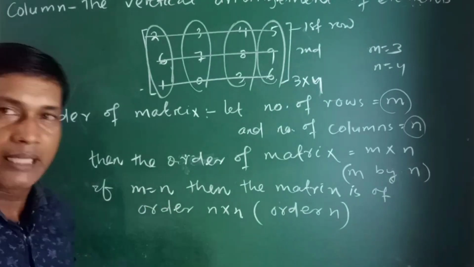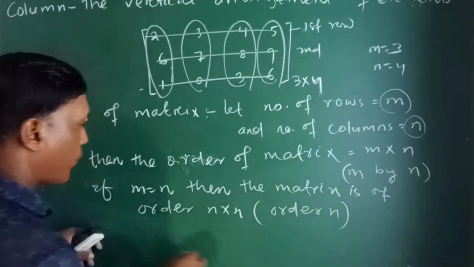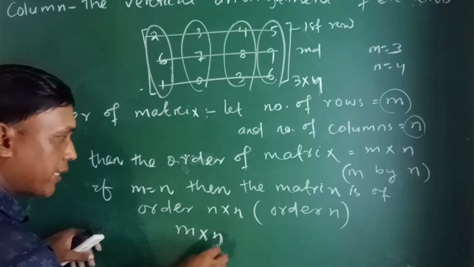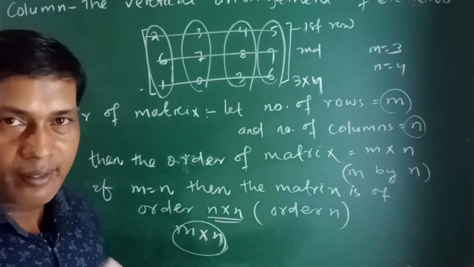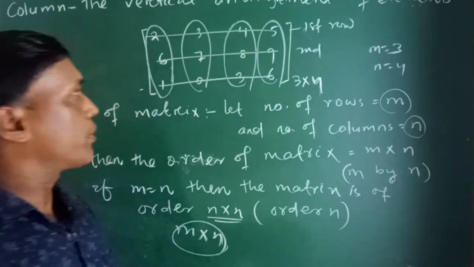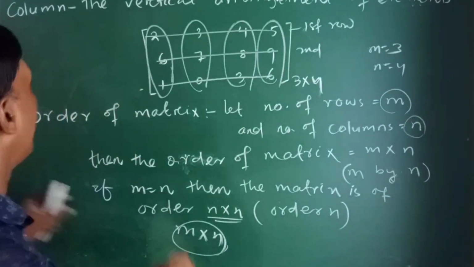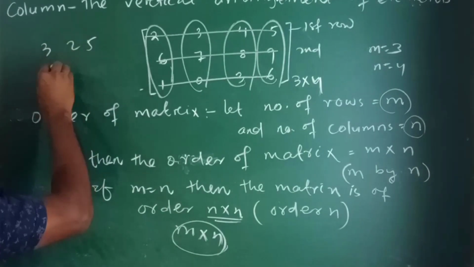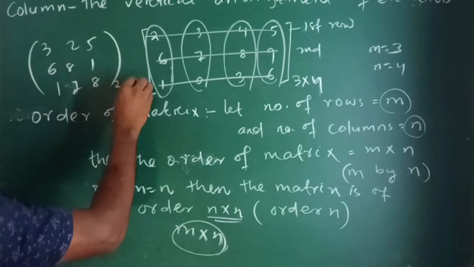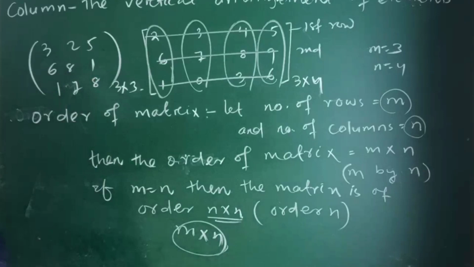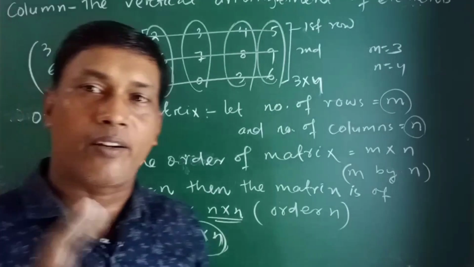If m is equal to n, that means the number of rows and number of columns are equal, then we can say that the matrix is of order not m cross n but n cross n. If m is equal to n, the matrix is of order n cross n or simply of order n. Suppose you have a matrix of 3 rows and 3 columns, like this: 3, 2, 5, 6, 8, 1, 1, 7, 8. Now there are 3 rows and 3 columns. So this is a matrix of order 3 cross 3. That means this is a matrix of order 3 or a third order matrix.